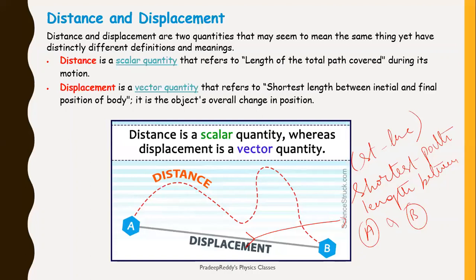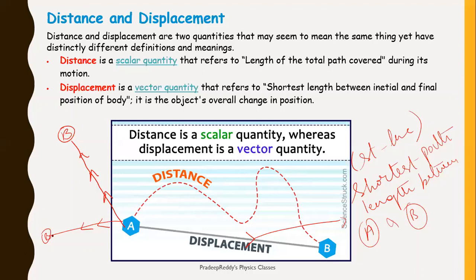Hence, shortest path is always directional. Say for example, if B is here, from A to B there is only one shortest path, that is a straight line, and it is directional. Only in one particular direction it is going from A to B. Suppose B is here, you can travel from A to B only in one particular direction like this.